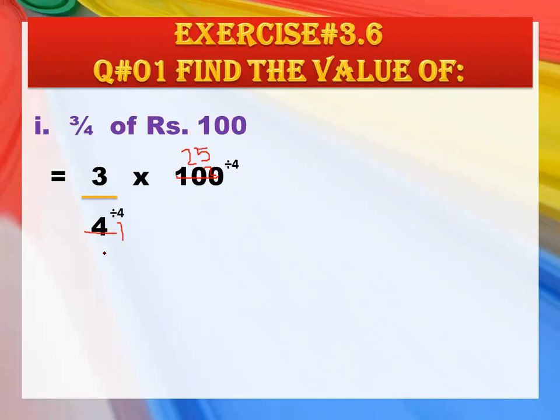So here you have 1 in the denominator, and in the numerator you have 3 and 25. So you will simply write 3 multiplied by 25. It means you are going to multiply this 3 by 25. So 3 multiplied by 25 will become rupees 75. So 3/4 of rupees 100 will be rupees 75. Now move on to the next one.